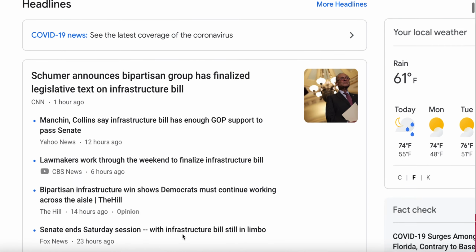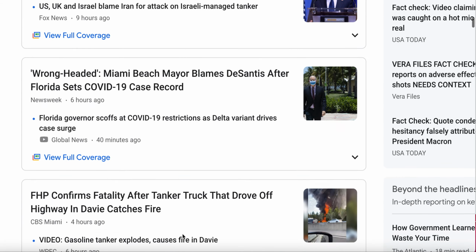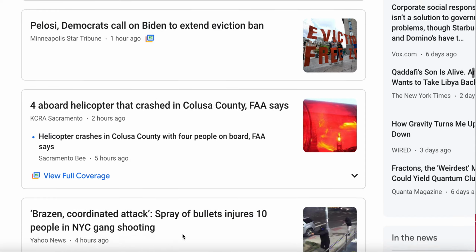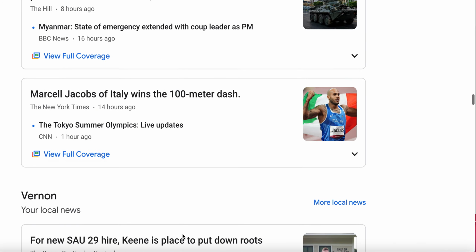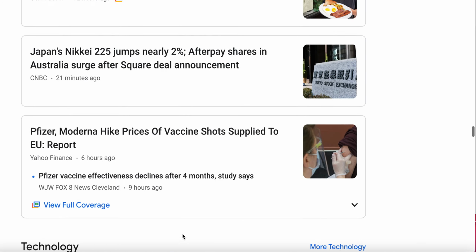Get paid $100 to $500 online. Copy and paste different articles just like what you see on the screen right here. I'm just going to scroll all the way down so you can see the amount of content and the amount of information that you can use to make $100 to $500 per article. Simple copy and paste method.